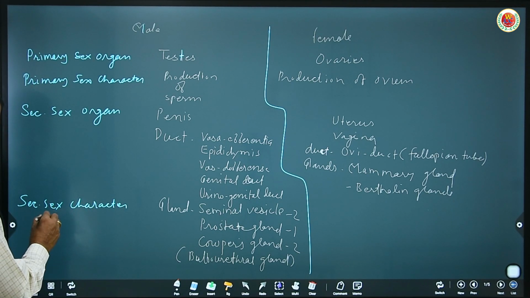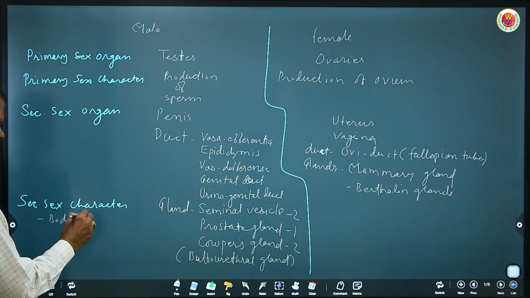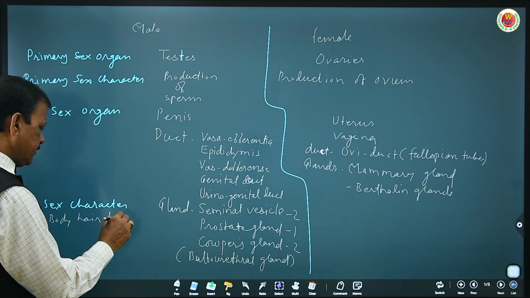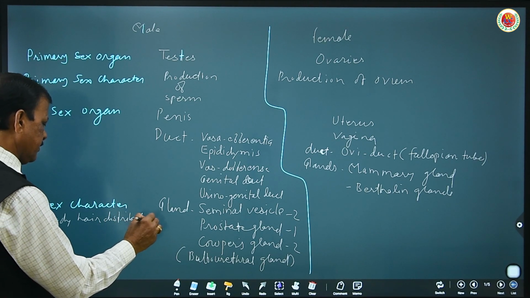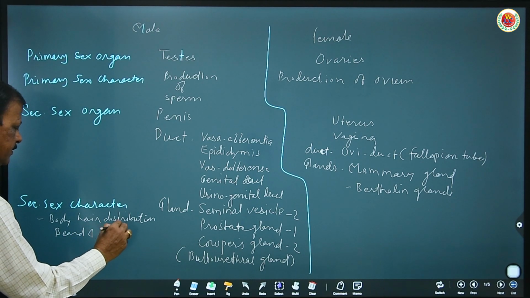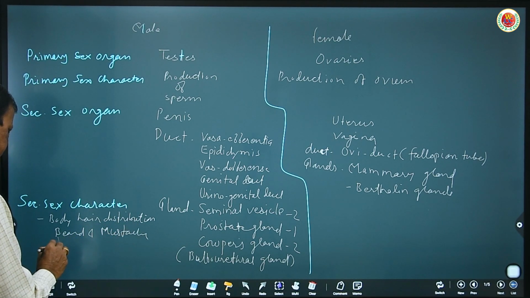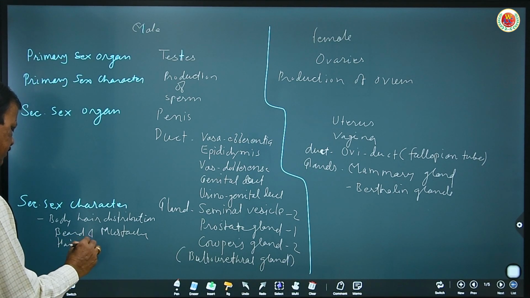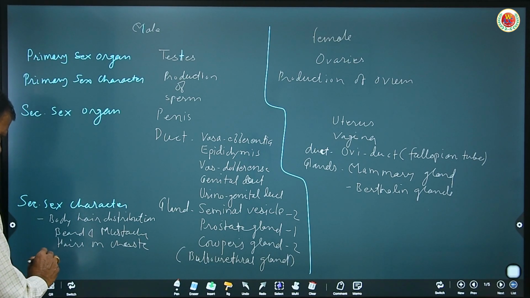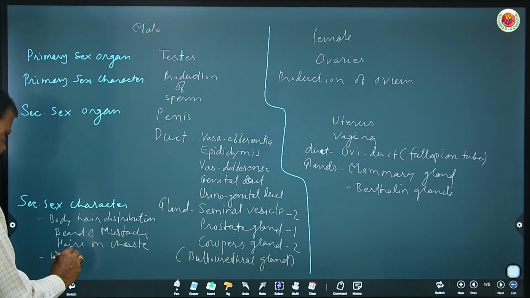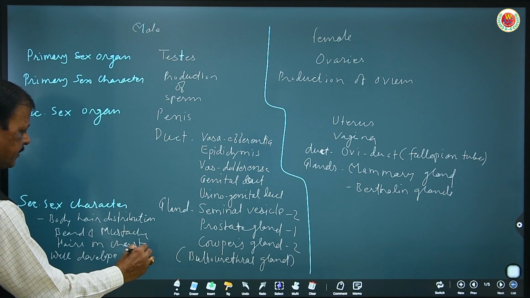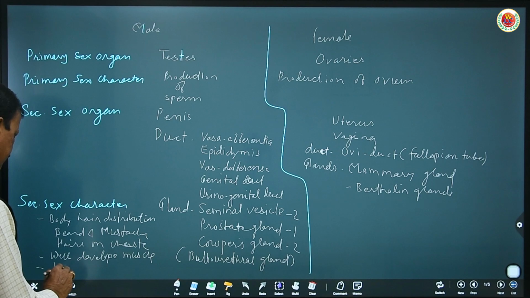Body hair distribution: beard and mustache, as well as hair on the chest, which is not found in female. Second, well developed muscles than female. And fourth, hoarseness in sound.